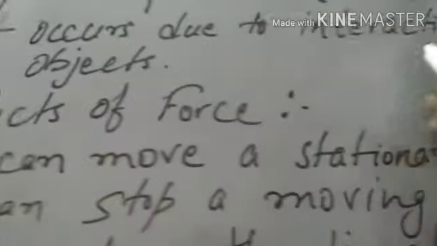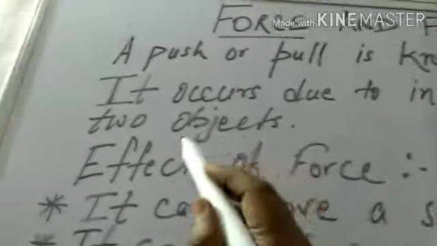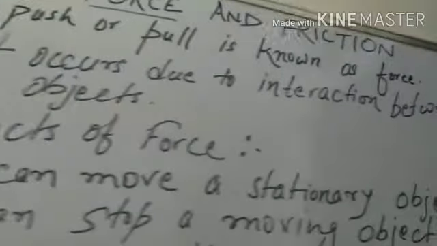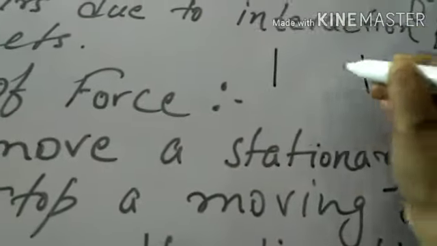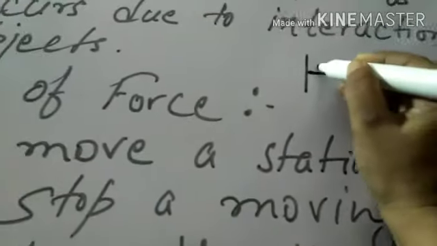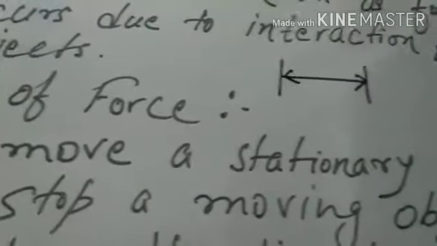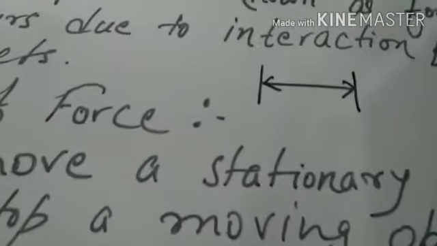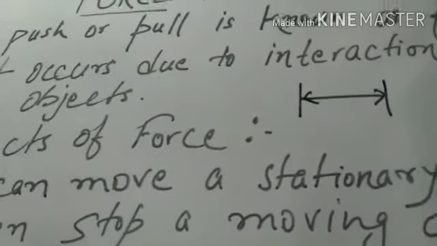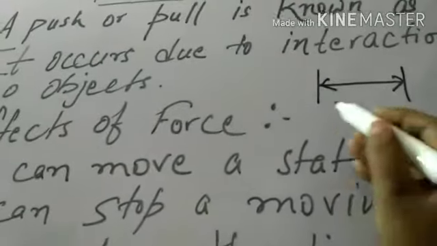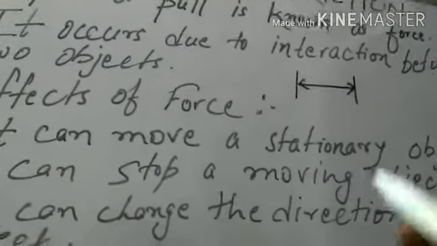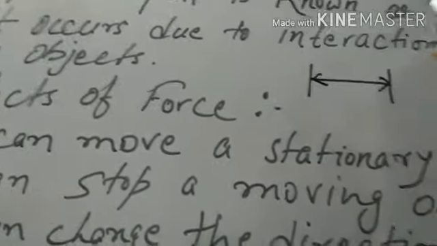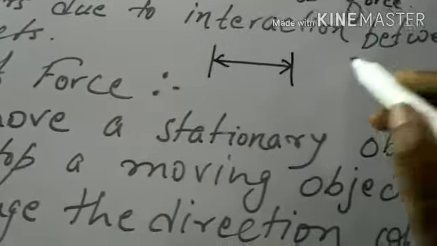It occurs due to interaction between two objects. Interaction between two objects means when two objects come closer to each other, they interact with each other, then only the force occurs. So, the two objects must be in contact. For example, when we push the door, our hand and the door are in contact with each other.